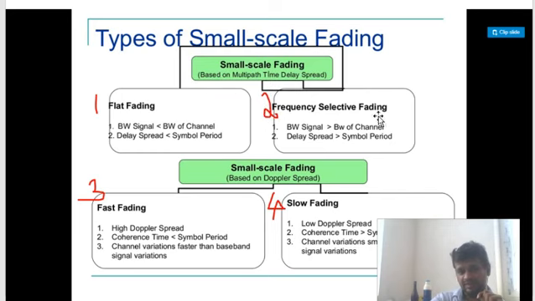This is frequency selective fading. It means some frequencies will be suppressed or faded more, and there will be very little fading in some other frequency components. So this is more dangerous because it is creating problems in different frequency components. So the signal structure will change.